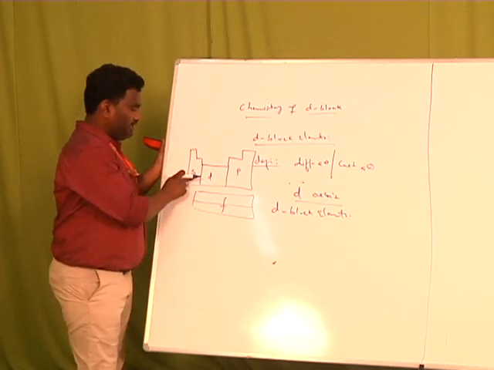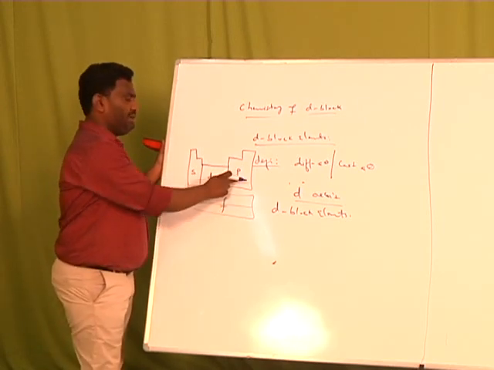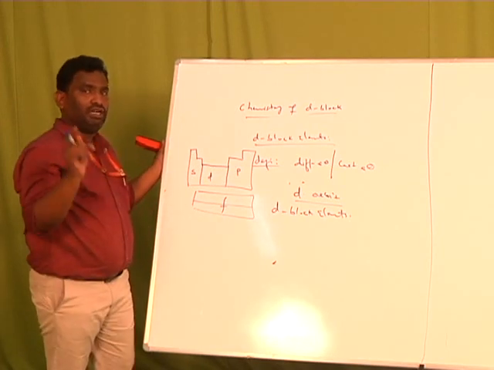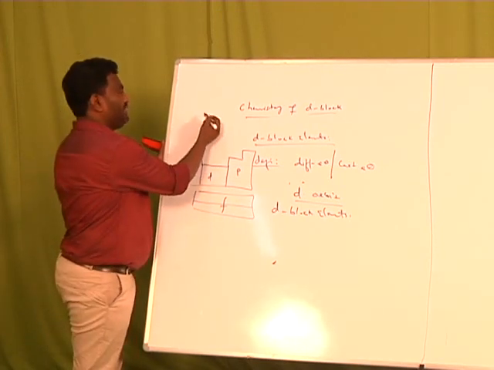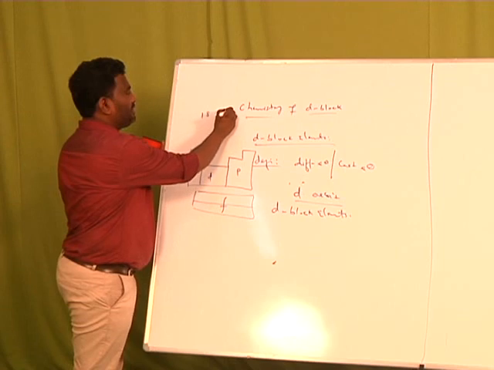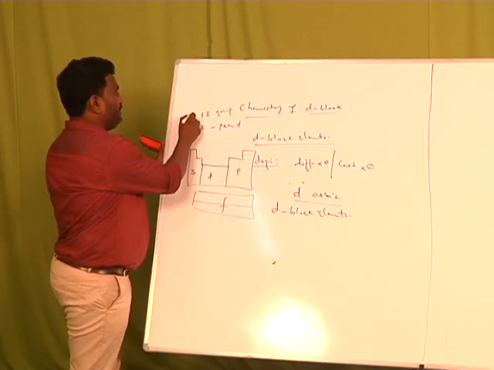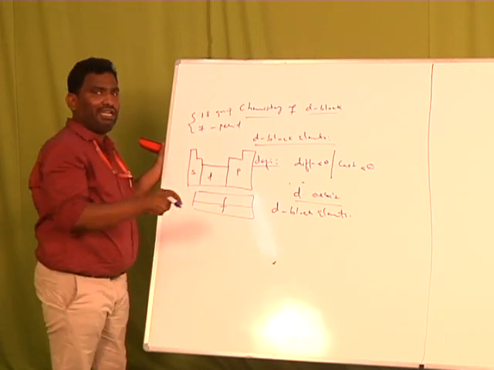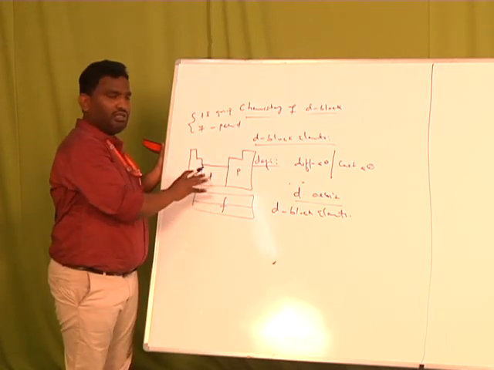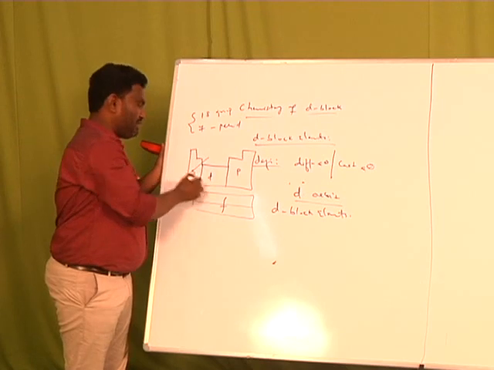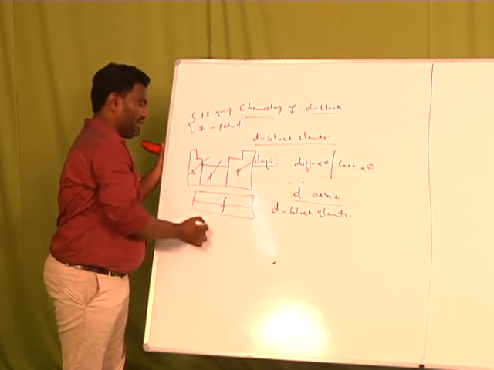The entire periodic table consists of 18 groups and 7 periods. Now these 18 groups and 7 periods are again classified into 4 main blocks: S block, P block, D block, and F block.